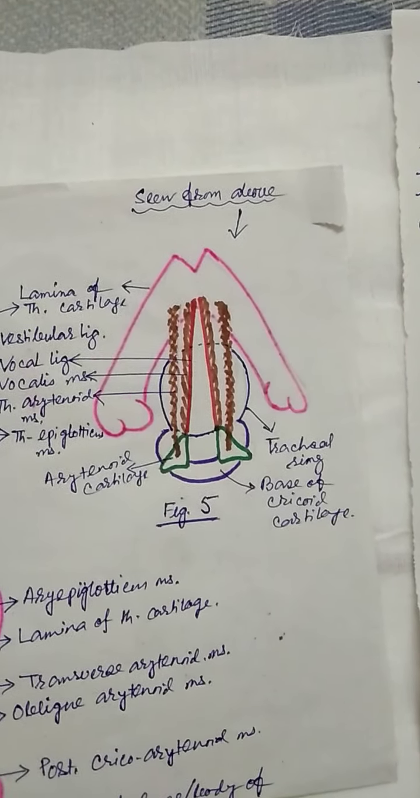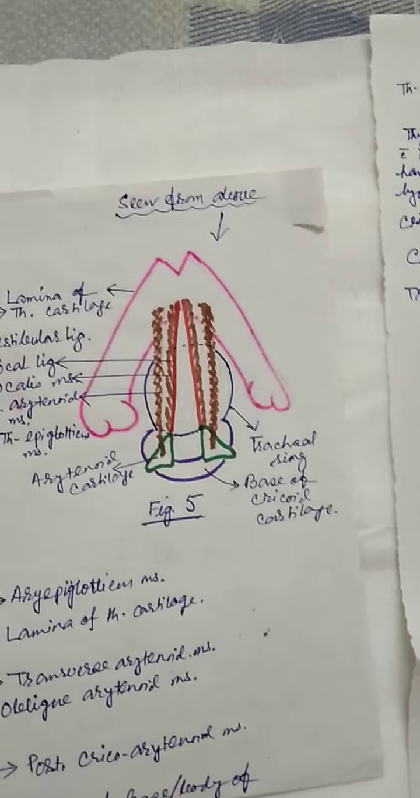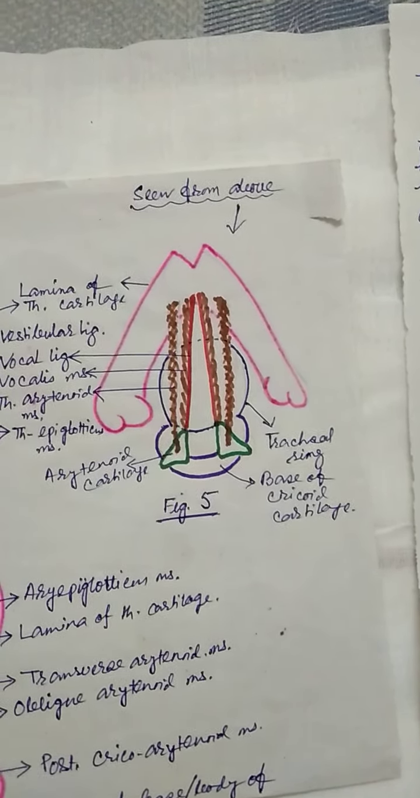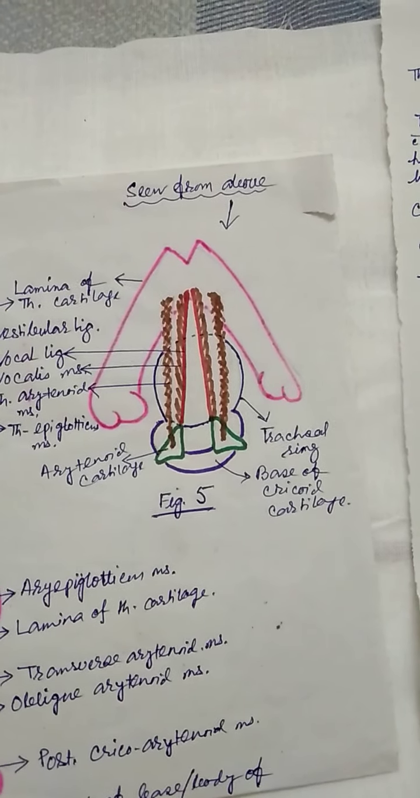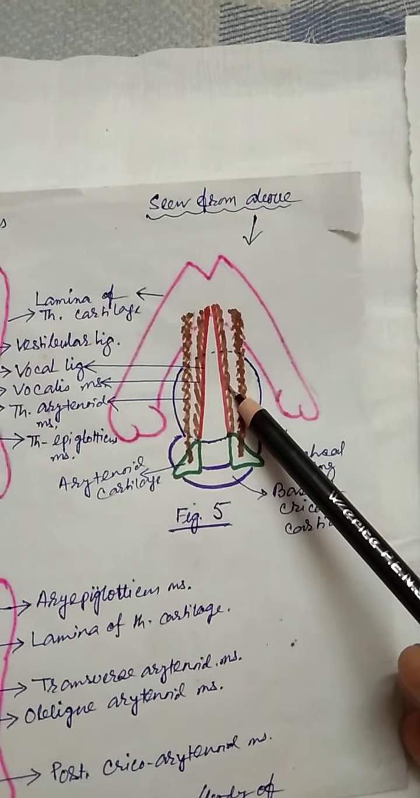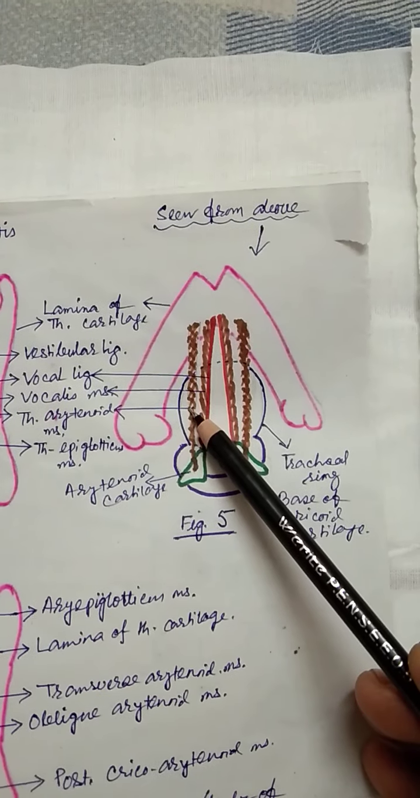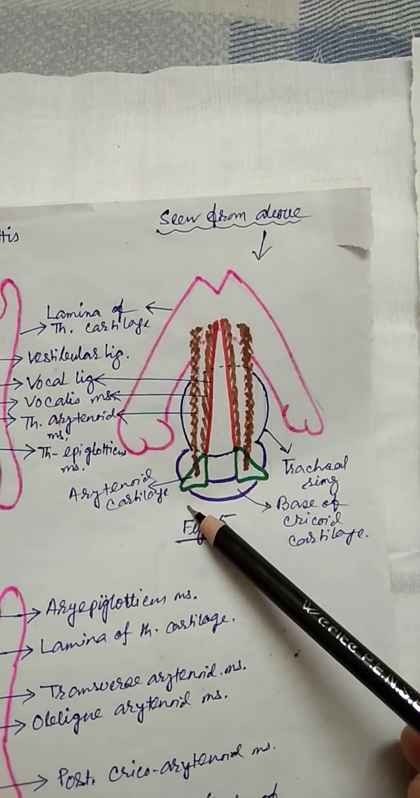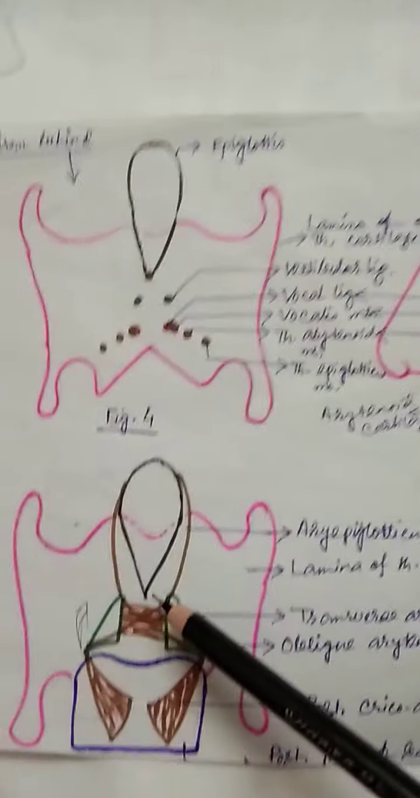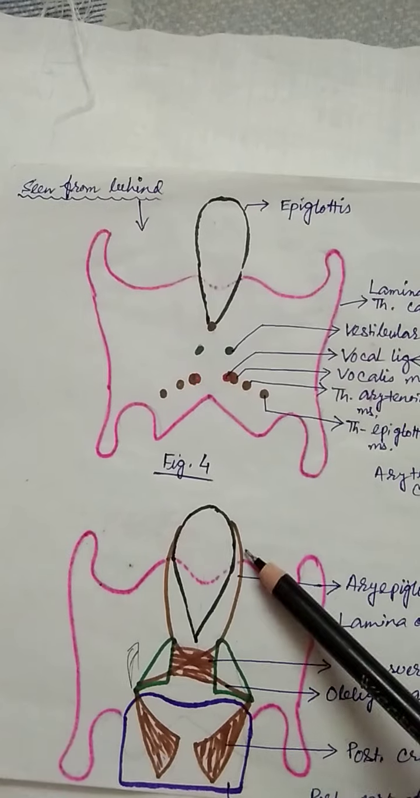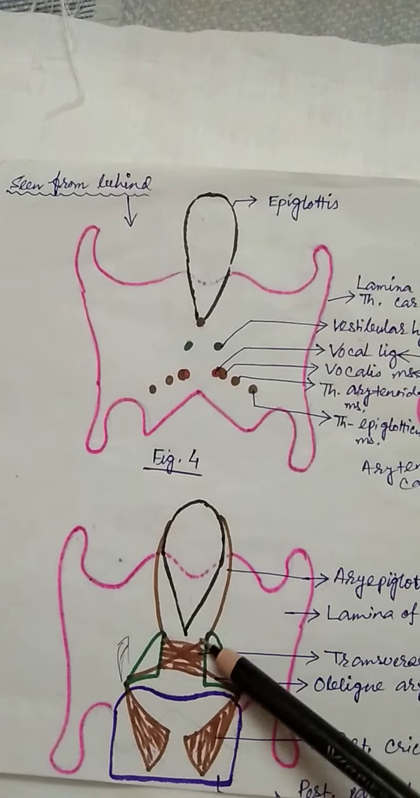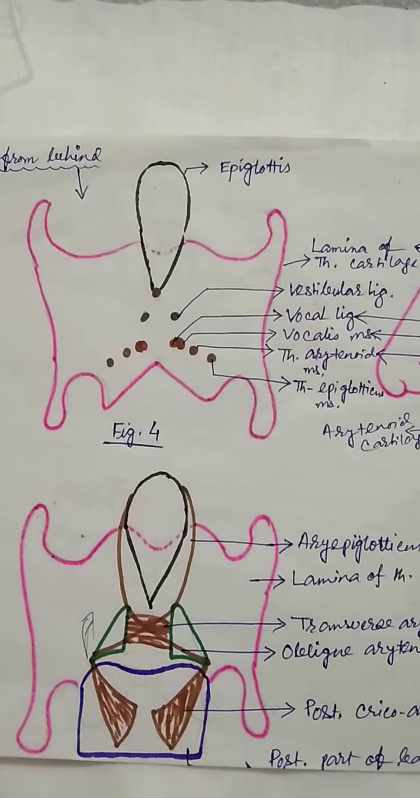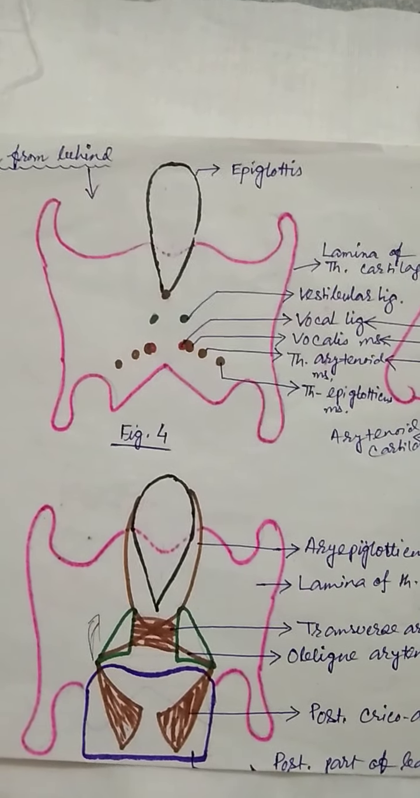Now, very important structures are what I have said. So what are the muscles? The vocalis muscle, the thyroarytenoid muscle, lateral cricoarytenoid, posterior cricoarytenoid muscle. Then the aryepiglottic muscle, transverse arytenoid, and the oblique arytenoid muscles. These are the muscles required for the production of the voice as well as for inspiration or expiration.